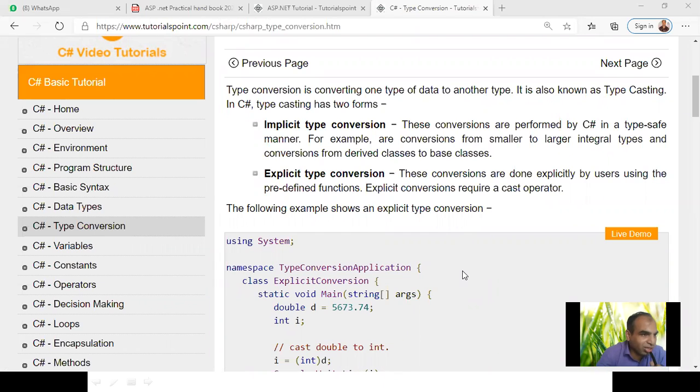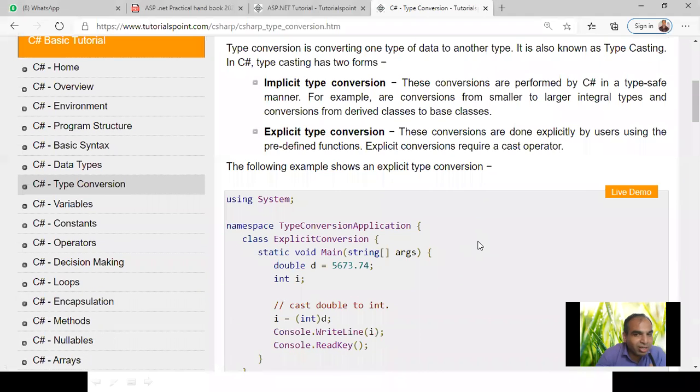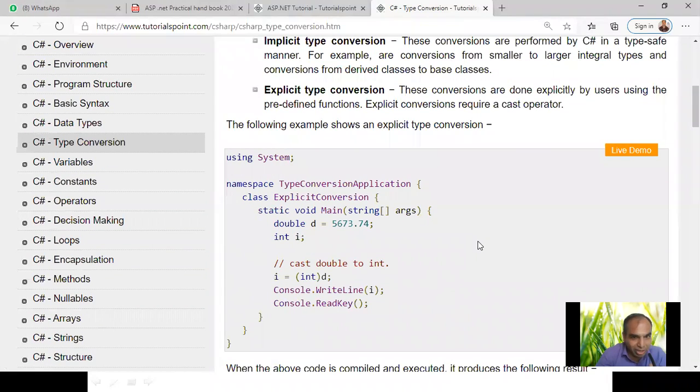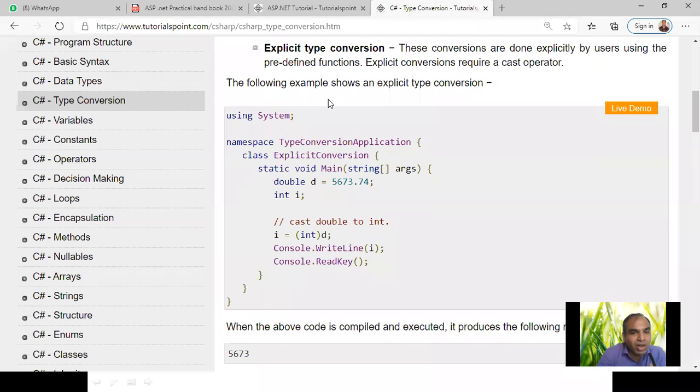Like when we calculate pi into r r, meaning pi r square, that is calculating the area of a circle. The pi value is a float value and r is an integer value, then also we can get the answer as a float value. That is implicit conversion, so no need to convert directly. But for explicit, we have to convert using a predefined function.